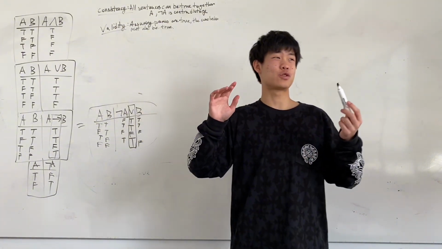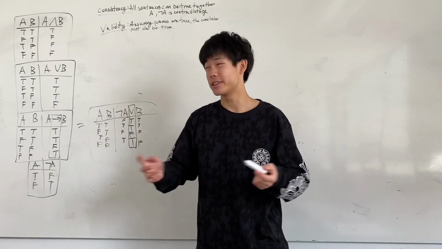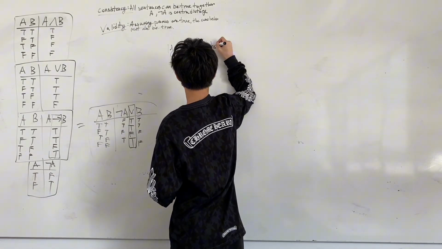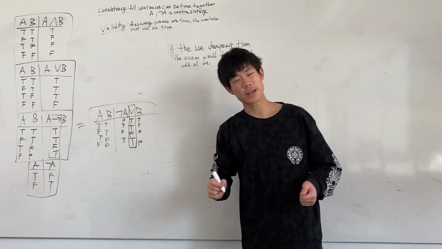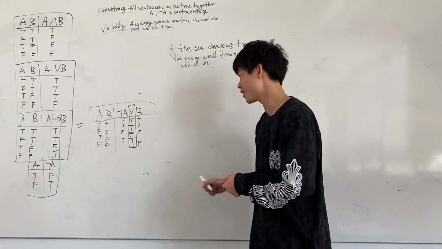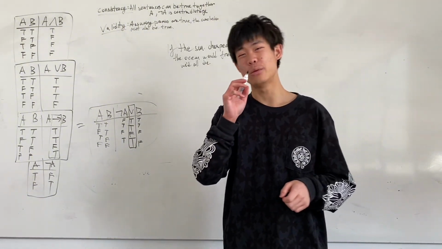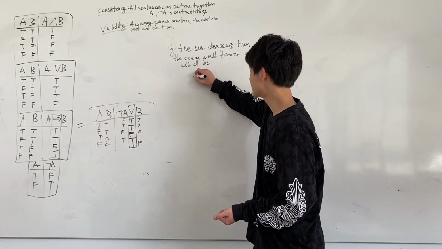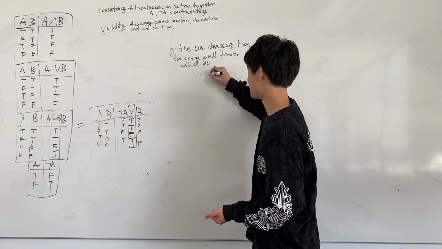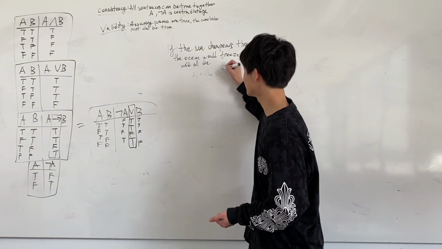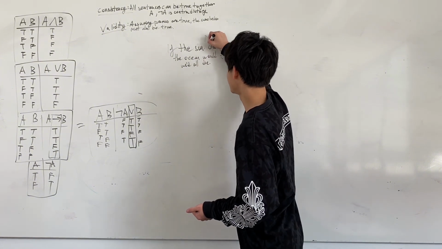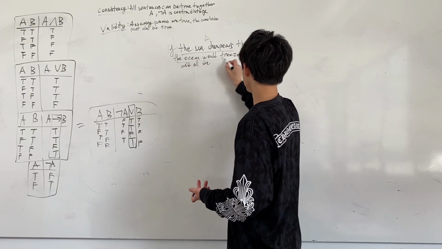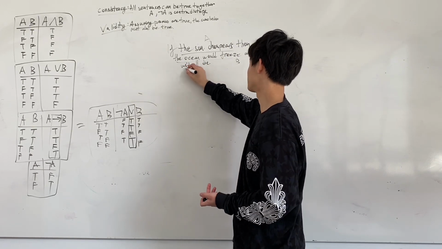Now we can look at translating an actual sentence into symbols, right? So for example, if we had the sentence, if the sun disappeared, then the oceans would freeze and we would all die. This has three constituent sentences. The first one is that the sun disappears. The sun disappears would be A. The second constituent sentence is the ocean would freeze. This is B. And the last one is we will die, C.